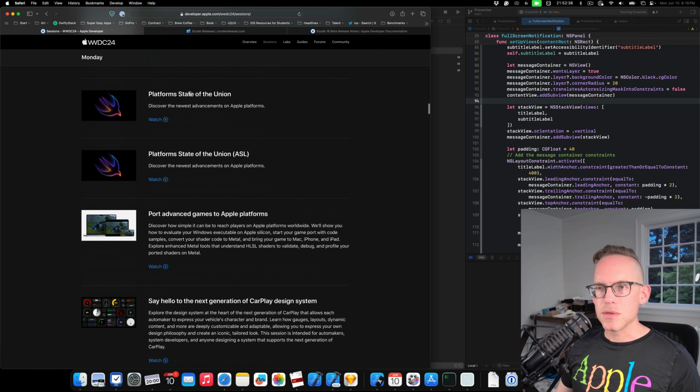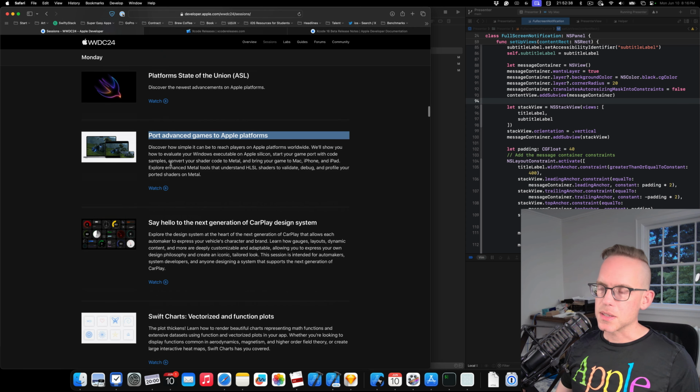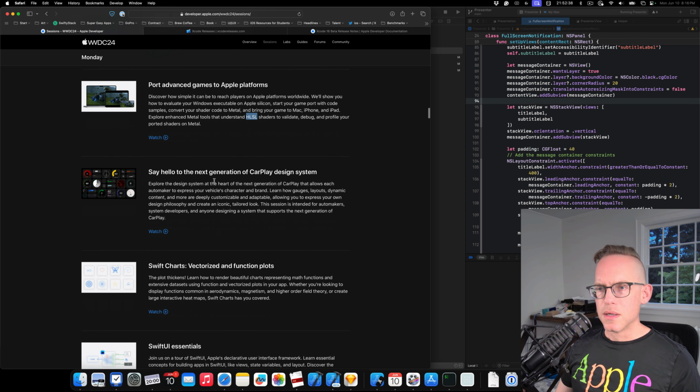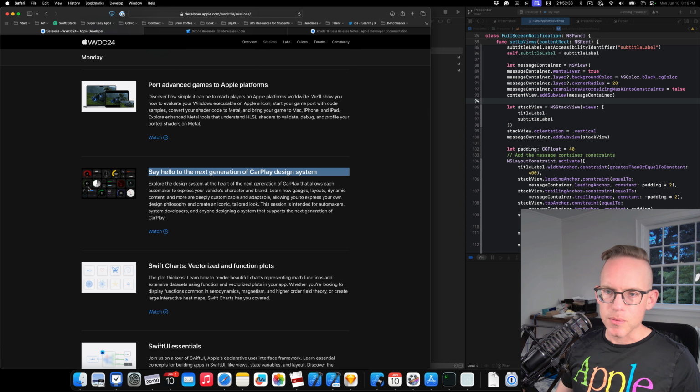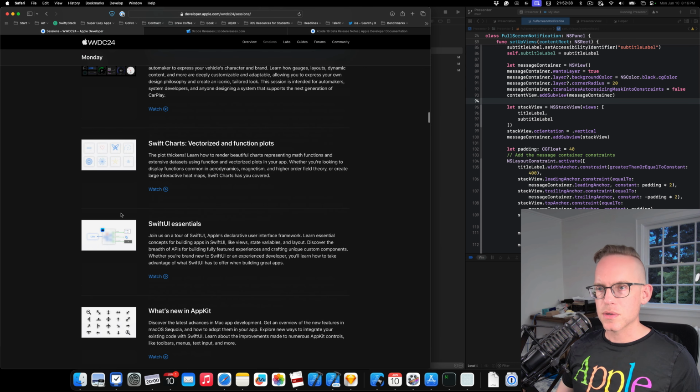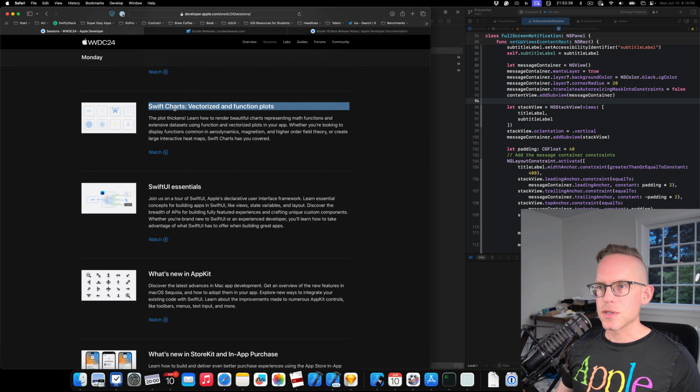Then we had the Platform State of the Union, which is kind of like the overview. It's a good place to start if you're looking for one to watch after the keynote. Then port advanced games to Apple platforms. So if you have an advanced game, this will be helpful for you for things like shaders from HLSL. And then we got say hello to the next generation of CarPlay design systems. So it looks like they're reimagining a lot of speedometer dials and different ways of presenting information to the user. We've got Swift Charts, vectorized and function plots. The plot thickens. Learn how to render beautiful plots.